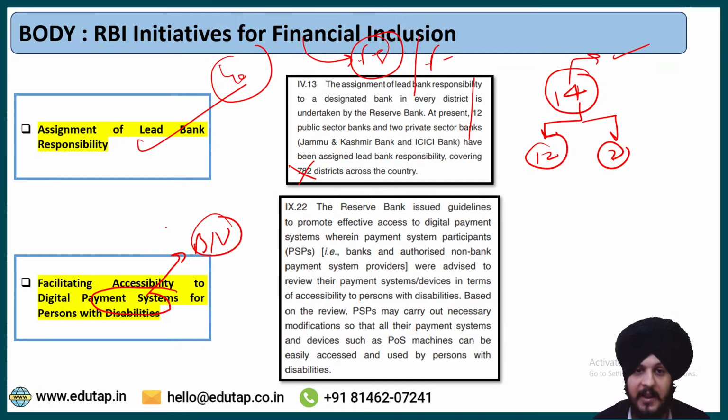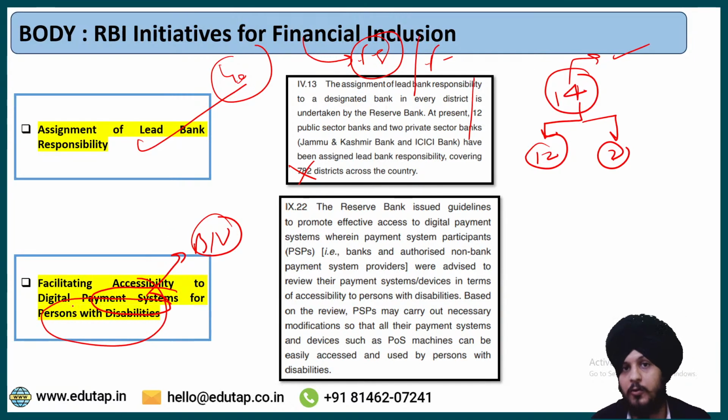RBI advised them to review their payment systems and devices in terms of accessibility for persons with disabilities. If you remember, when I told you what financial inclusion means, I told you that the job is to provide financial services to the unprivileged, marginalized or underbanked sections of society, and persons with disabilities are a part of that.